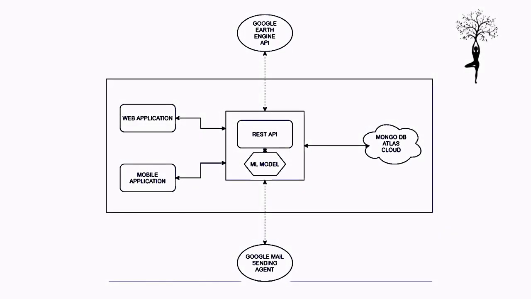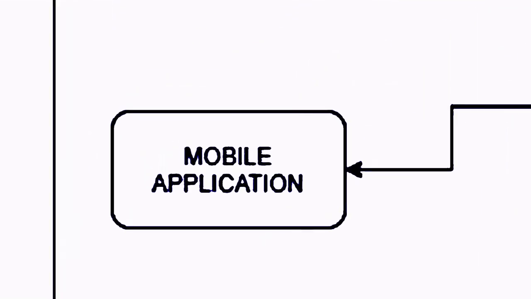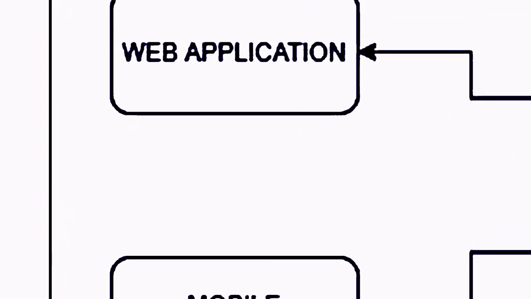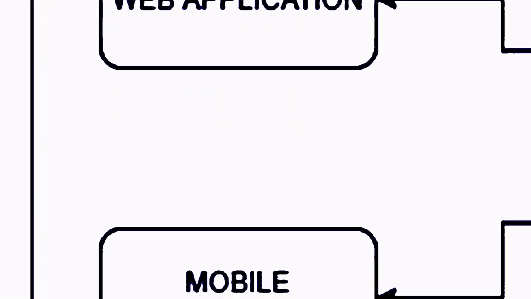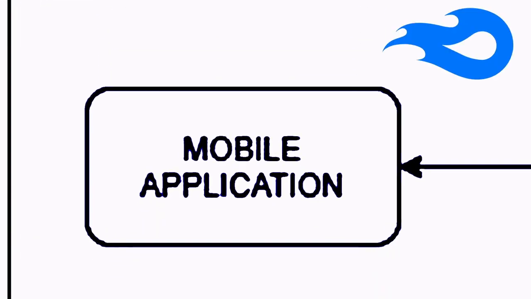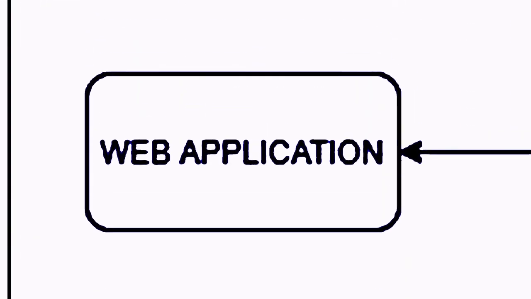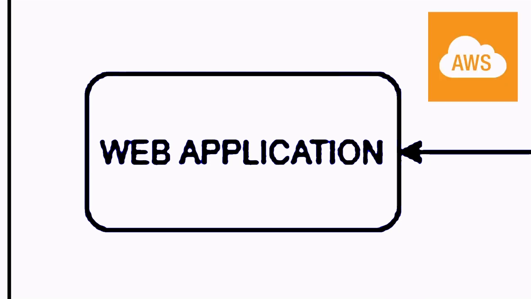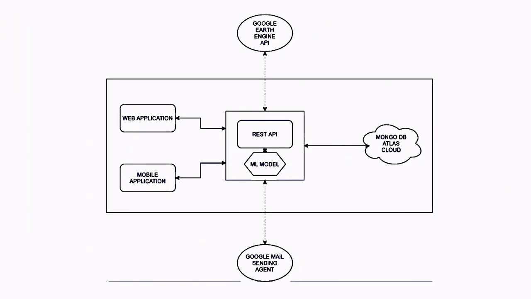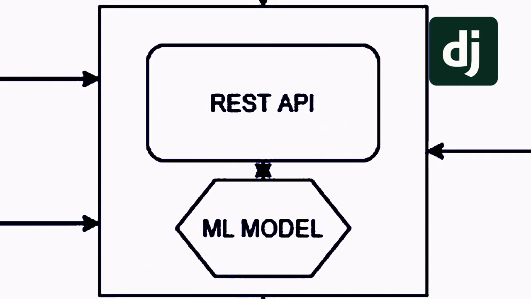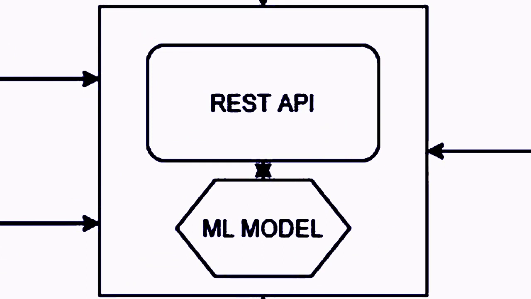This is the architecture of the GreenBay system. The GreenBay system has a mobile application and a web application. The mobile application is hosted on Mediafire and the web application is hosted on Amazon Web Services. Both of these need to communicate with the Django REST API, which is hosted on Heroku Cloud.